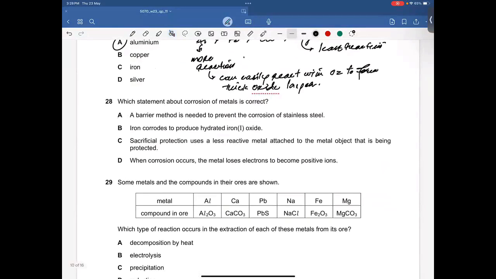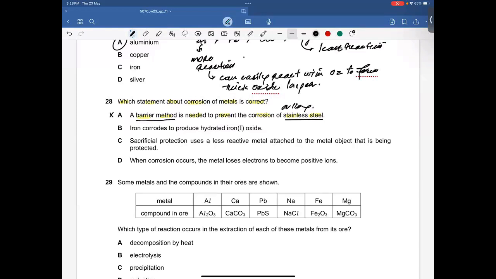Question number 28. Which statement about corrosion of metal is correct? A barrier method is needed to prevent the corrosion of stainless steel. By the way, stainless steel is an alloy, and this alloy does not corrode, and therefore A is incorrect. What is the barrier method?